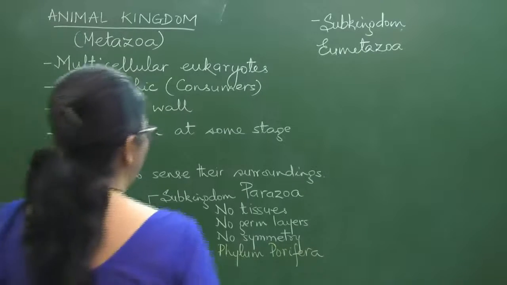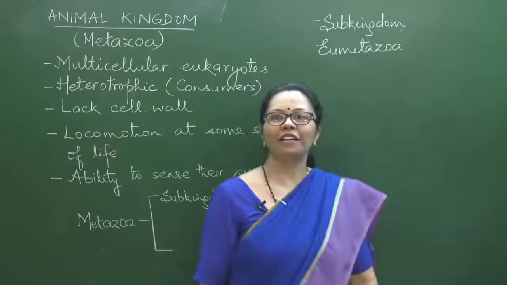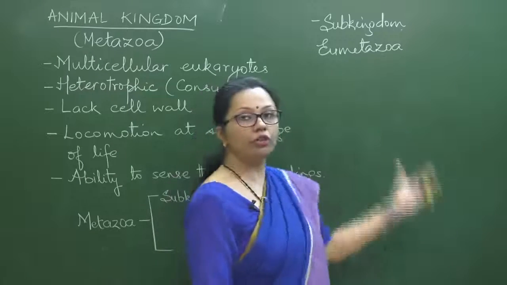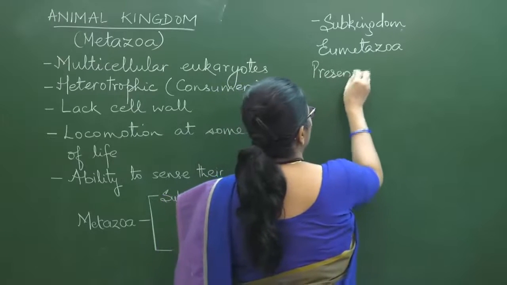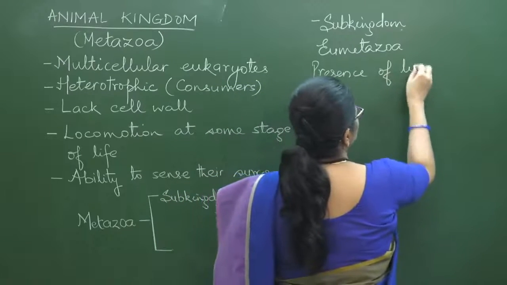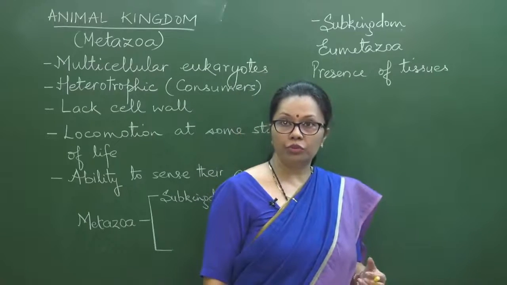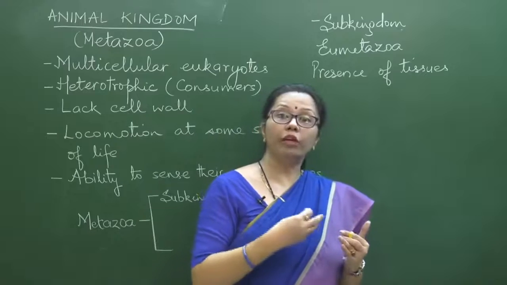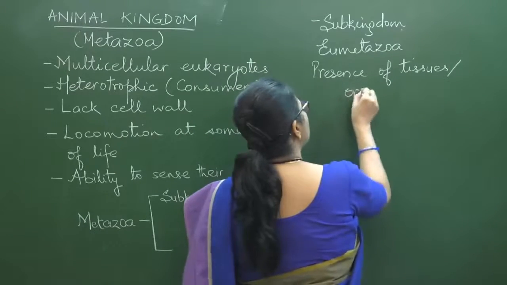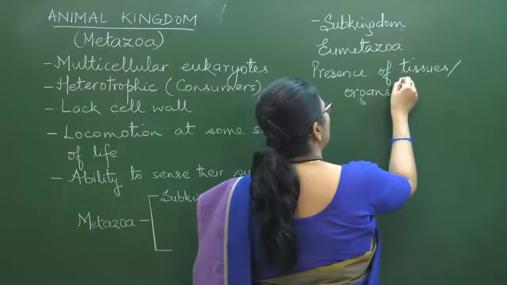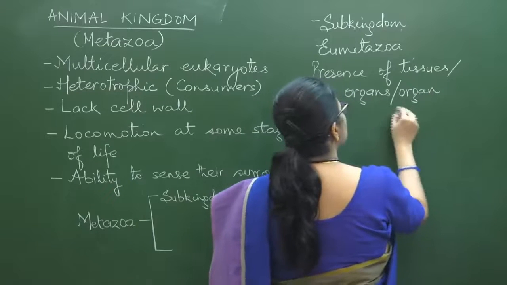Okay, so we can carry on, right? So in these Eumetazoans, there is presence of tissues, and some will be going higher than this, that is, we can mention organs, then some can go even higher, so that would be organ systems.